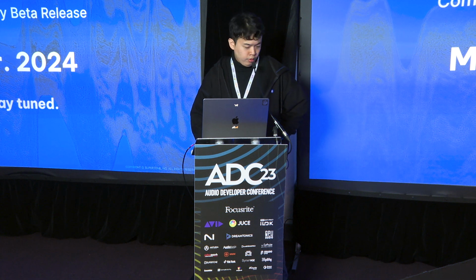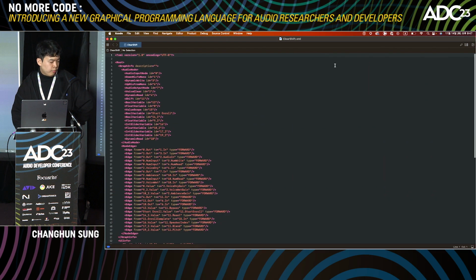Yeah, please. So what is each module written in? Is that C++? Yeah, every module is written in C++, but you can write your own modules with the Node. So basically the node graph is in XML format. I'll show you an example. It's simply an XML format file.